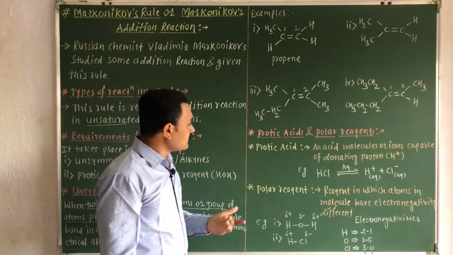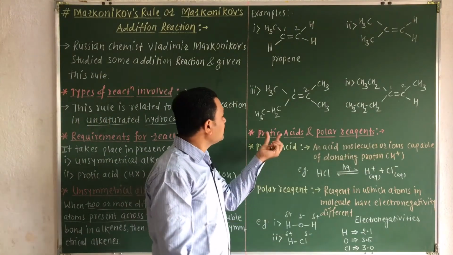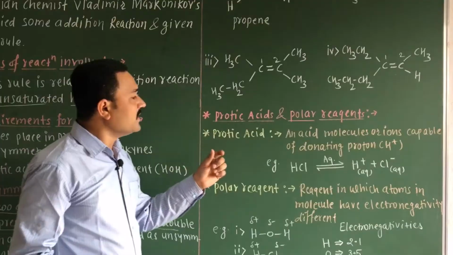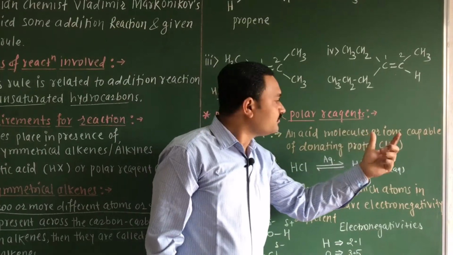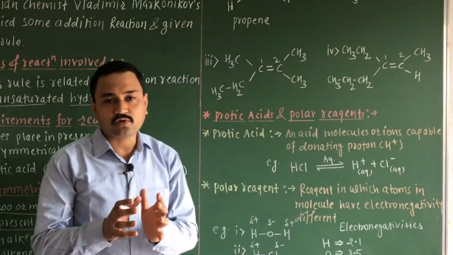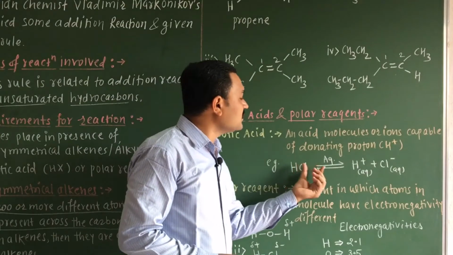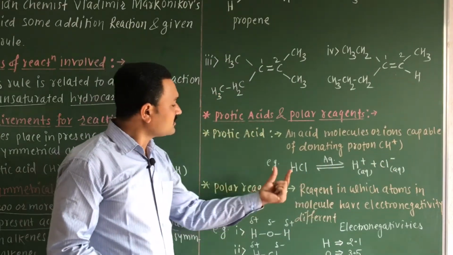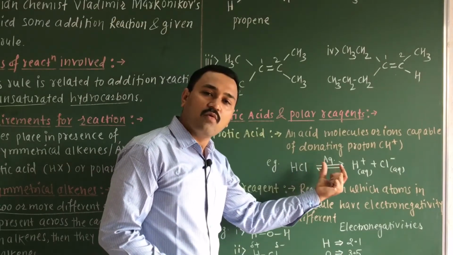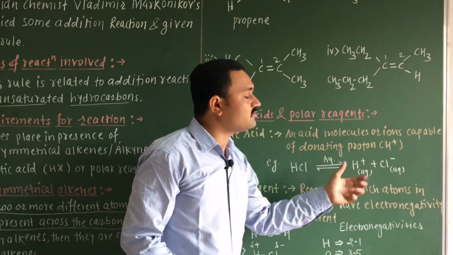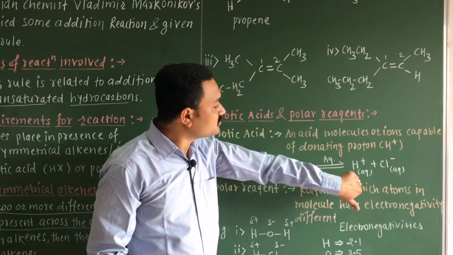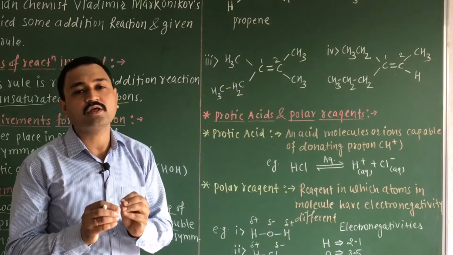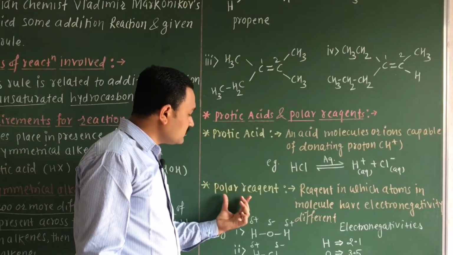Now let us consider the second requirement, that is the presence of a protic acid or a polar reagent. What is a protic acid? Remember, an acid molecule which is capable of donating a proton in aqueous solution is generally called a protic acid. For example, HCl, when dissolved in water, gives H plus ion and Cl minus ion. So this HCl is capable of donating the H plus ion, hence it is called a protic acid.